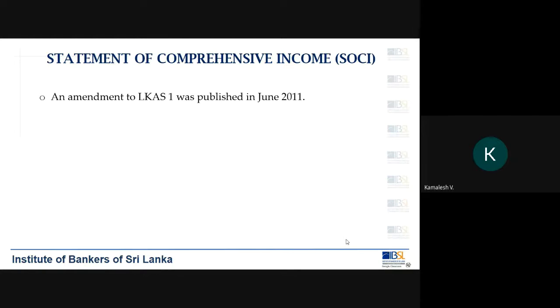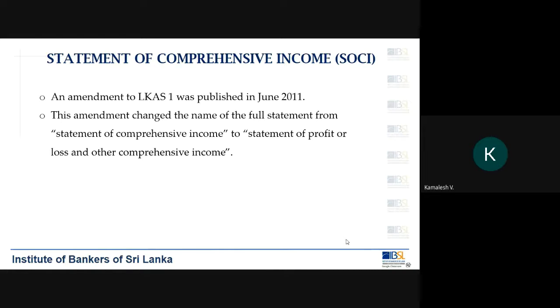So when that happened, even LKAS 1 underwent certain changes and it brought in these new terms for financial statements. That is where these new terms, statement of comprehensive income, statement of financial position, all those came in. Earlier, we called it balance sheet, profit or loss statement, likewise. Now it has changed.